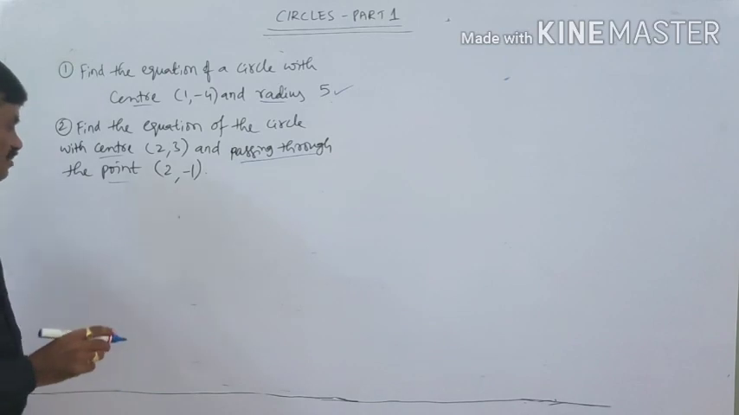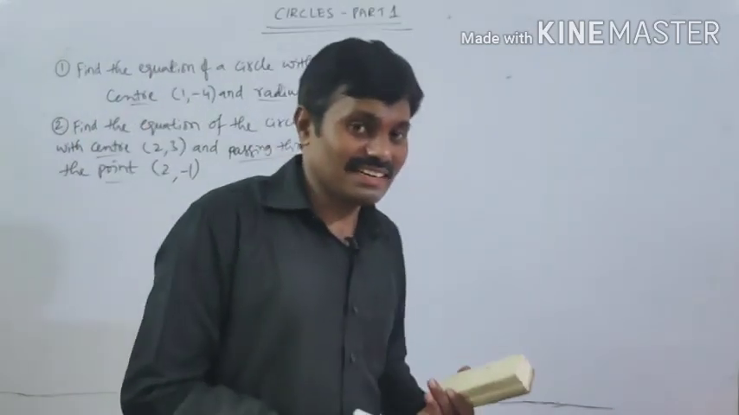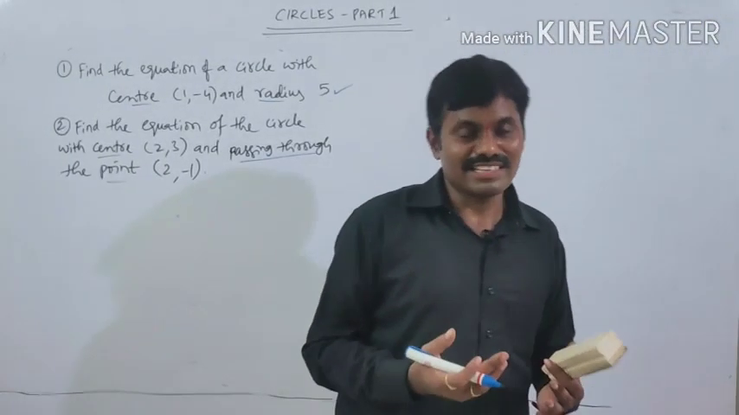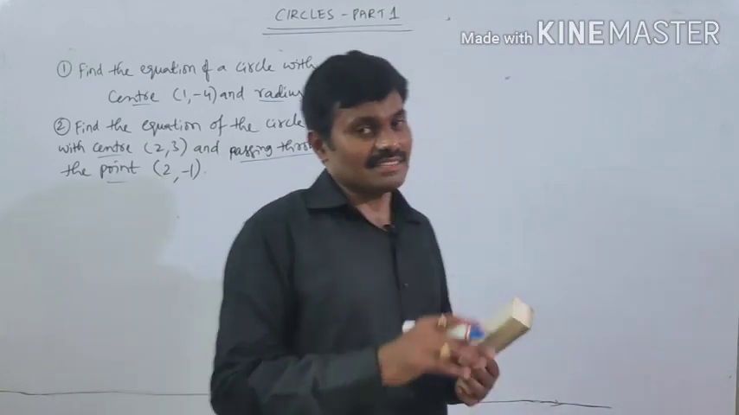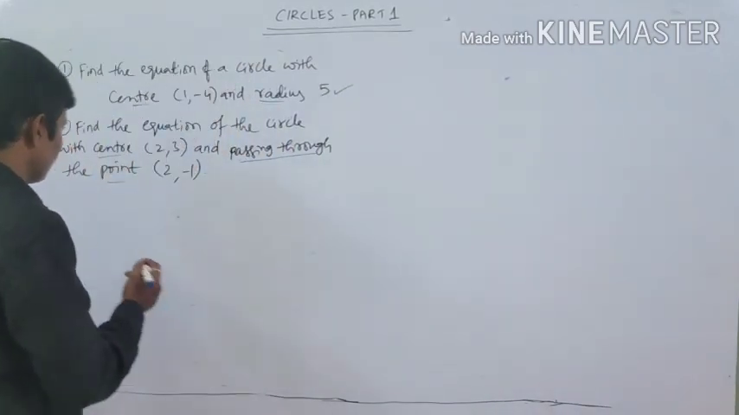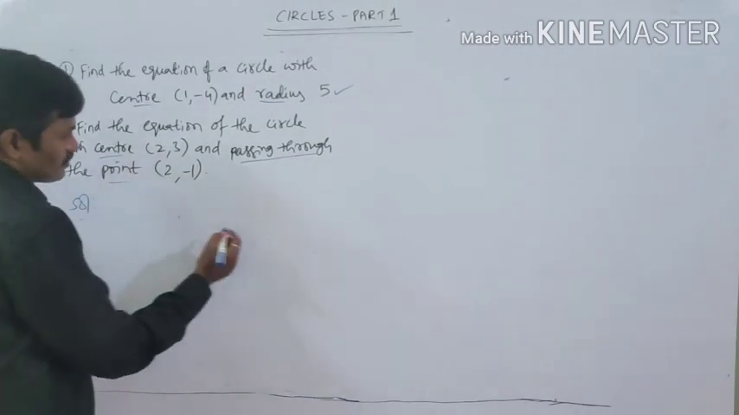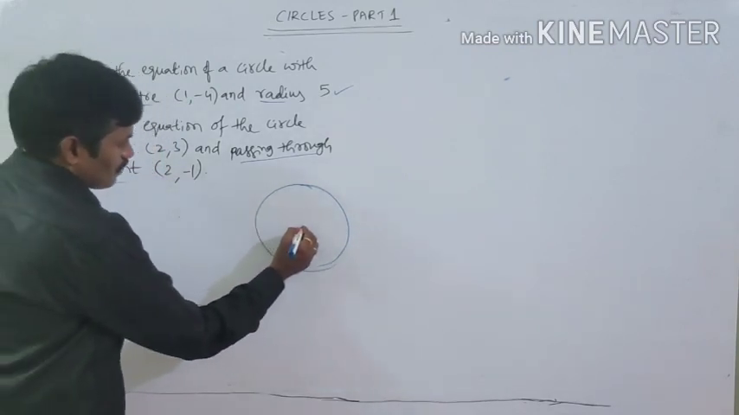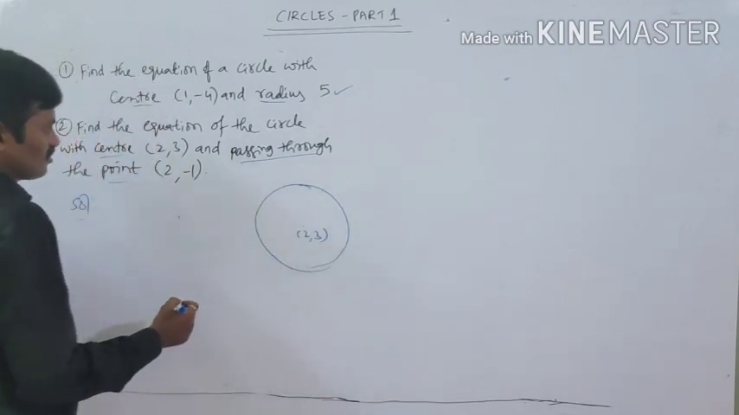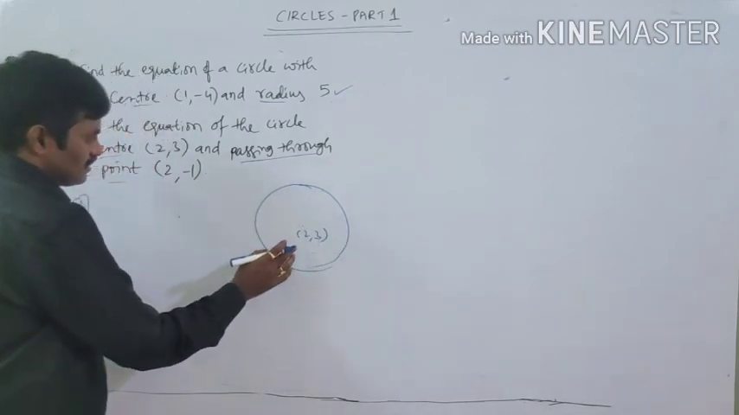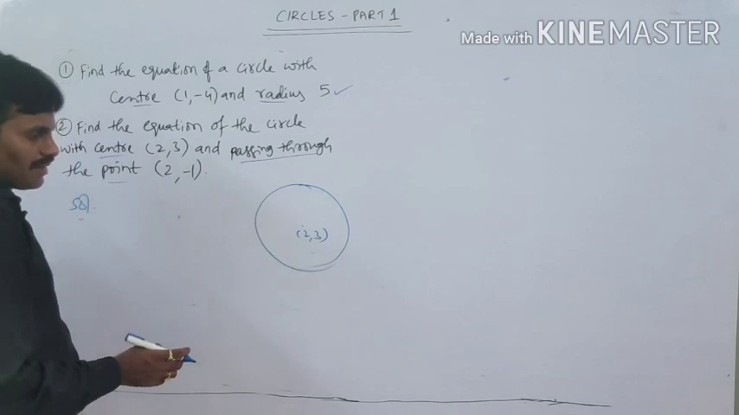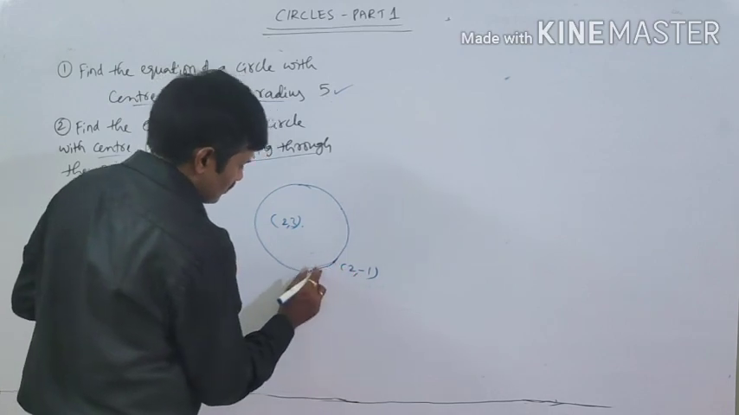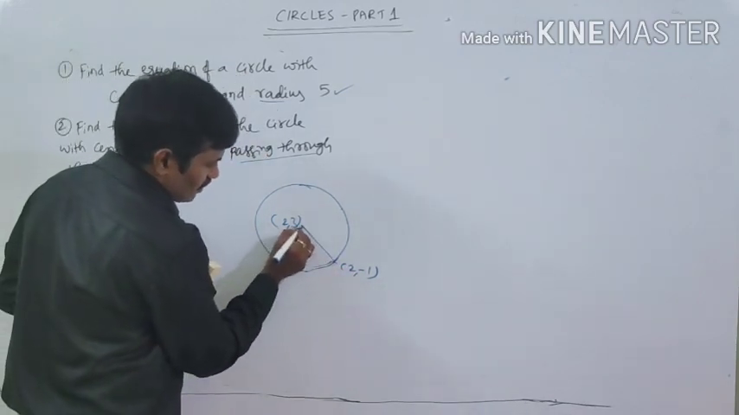Now it is also very simple. First, what is required? We have the center, so what other quantity is required to find the equation of the circle? Yes, the radius. How to find the radius? See, I am drawing a rough figure. It is a circle with center (2, 3), so it is in the first quadrant, and it is passing through (2, −1). Now the radius is this one.